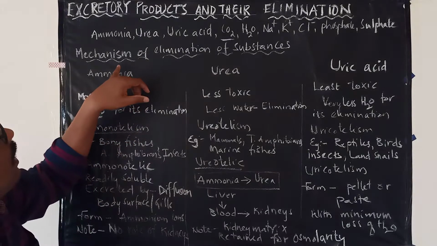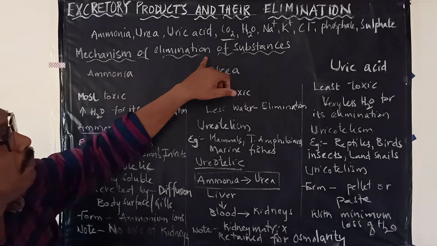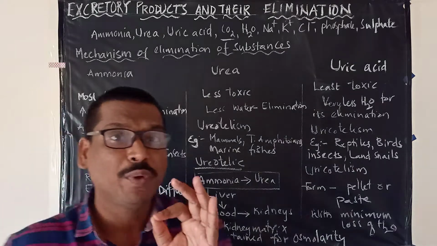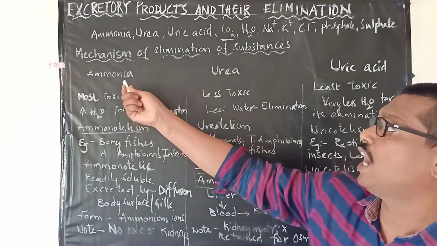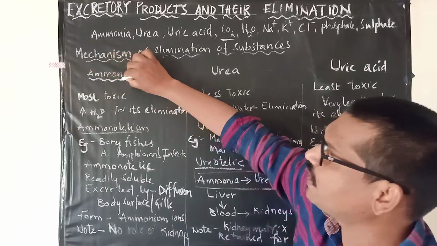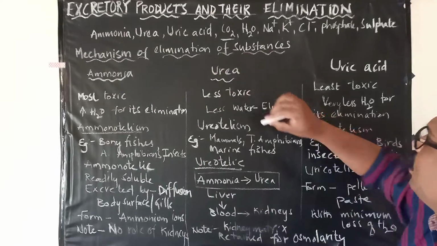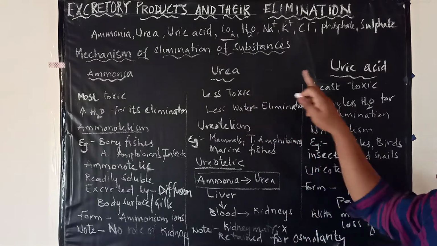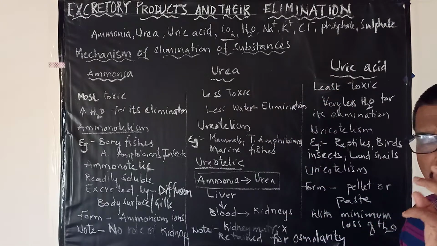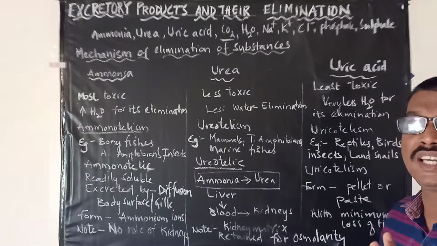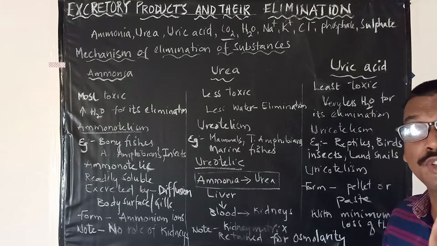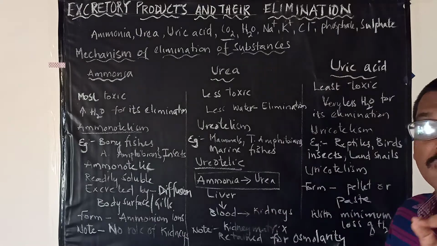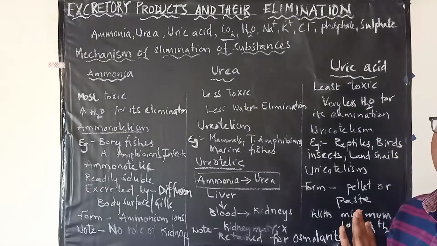Now, regarding the mechanism of elimination of substances, first we will look at ammonia, followed by urea, and also followed by uric acid. Ammonia, urea and uric acid we are going to discuss. These are the major excretory substances, toxic substances, that should be eliminated from the body.